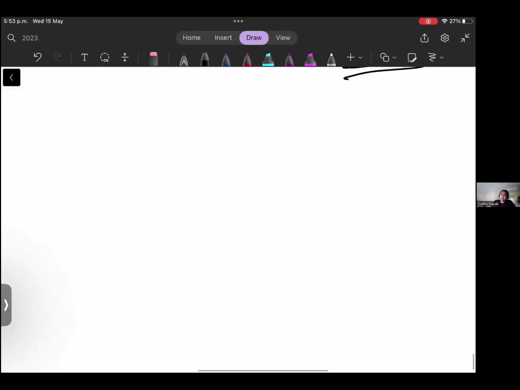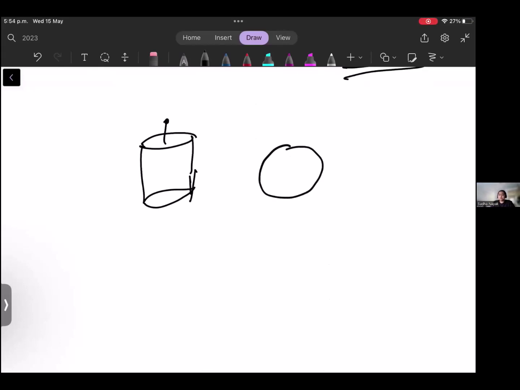Now there can be a question where they say there is a cylindrical candle, and they are melting it and making it into a sphere or something like this. When they are melting, the volume remains the same. So that is the concept here. You find the volume of the cylinder first, and then that volume should be applied to the sphere, and mostly it will be to find the radius of the sphere. So you substitute the volume and then find the radius.